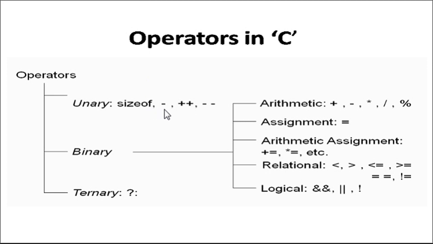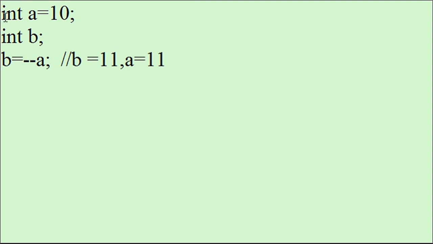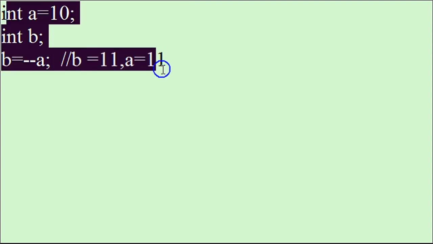Then the sizeof operator. Sizeof is a unary operator which returns the number of bytes taken by a particular variable or data type. So I can use sizeof with a variable, for example sizeof a. We have declared a as an integer variable, so sizeof a will be 2 bytes.